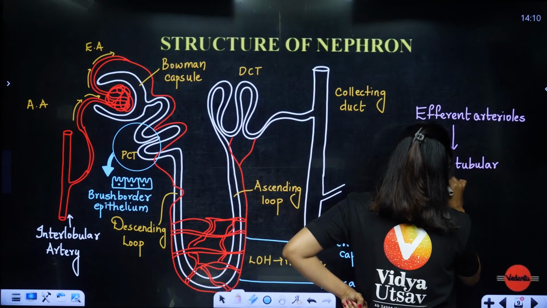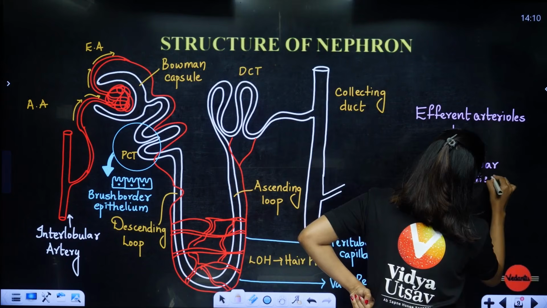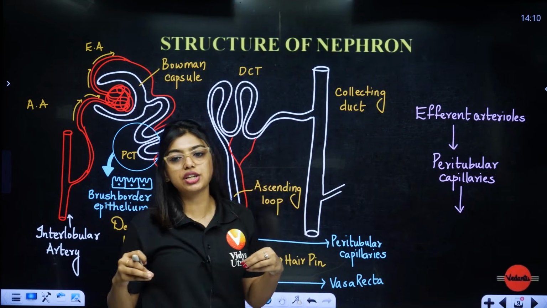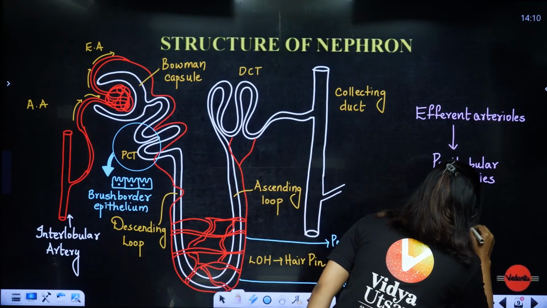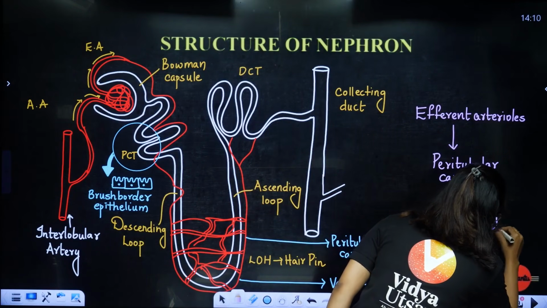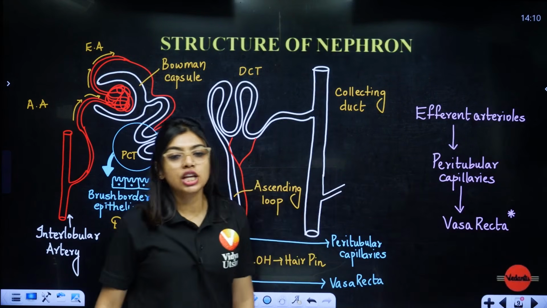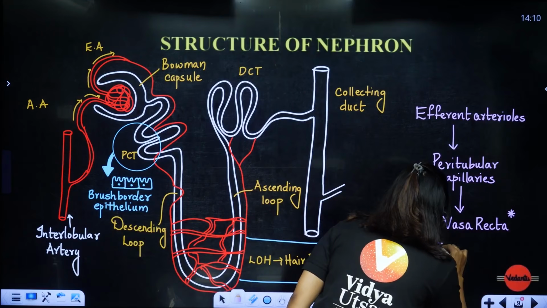Peritubular capillaries have another division into even smaller capillaries, and that is called your vasa recta. The vasa recta, students, is only present near the loop of Henle. This is important because the vasa recta helps in the countercurrent mechanism. So just remember all this. Countercurrent.